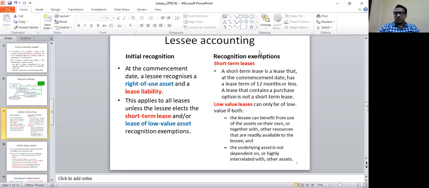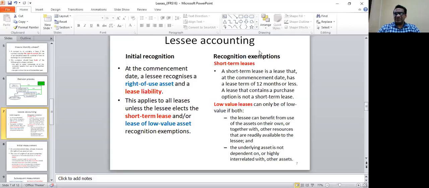So what do we mean by a short-term lease and a low-value lease? A short-term lease is a lease that at the commencement date has a lease term of 12 months or less. A lease which contains a purchase option is not a short-term lease. So what you understand is that a short-term lease is a lease which at the commencement date has a period of less than 12 months.